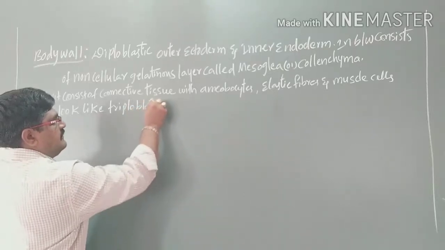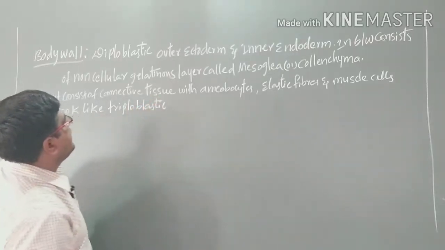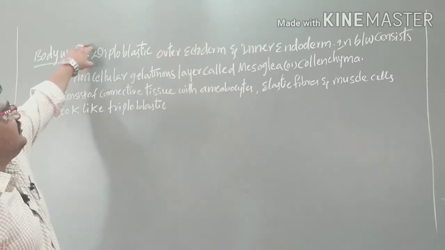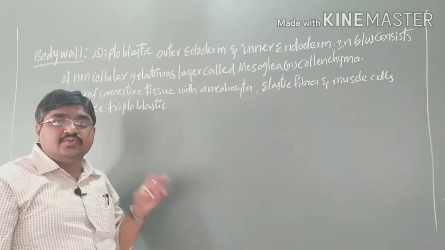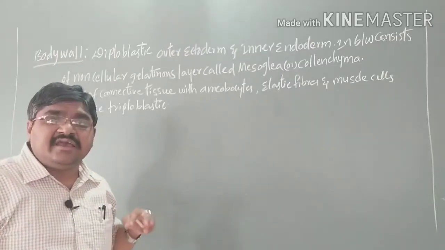It looks like a triploblastic, but basically the body wall in ctenophores is diploblastic, having only two germ layers, outer ectoderm and inner endoderm.